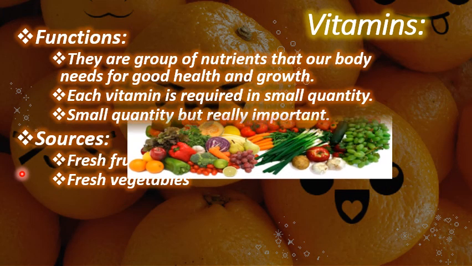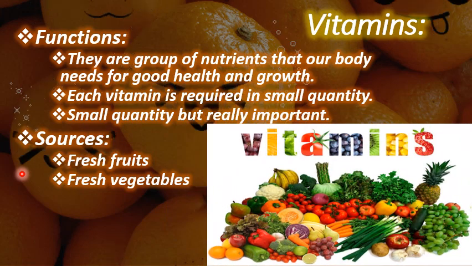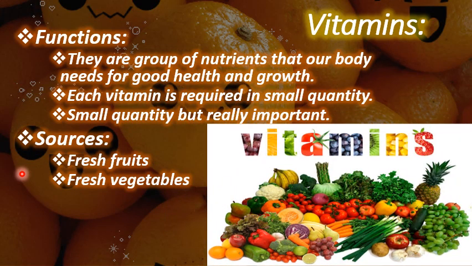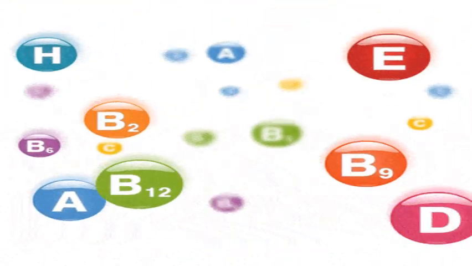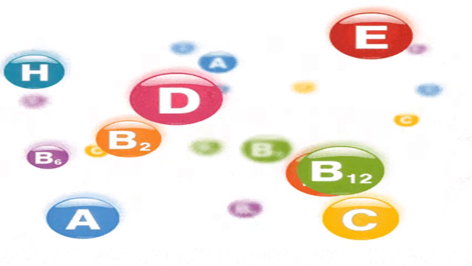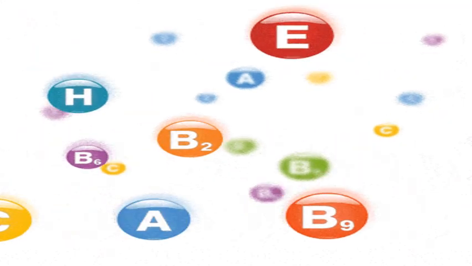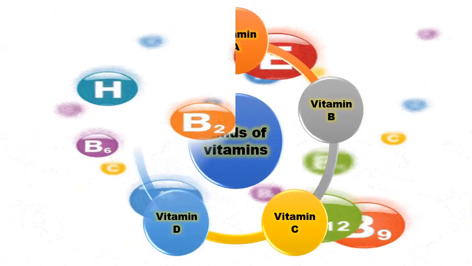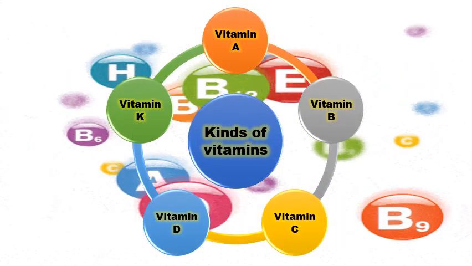What are the sources of vitamins? Fresh fruits and fresh vegetables. As I told you, vitamins are the group of nutrients. They are not a single kind of nutrient.